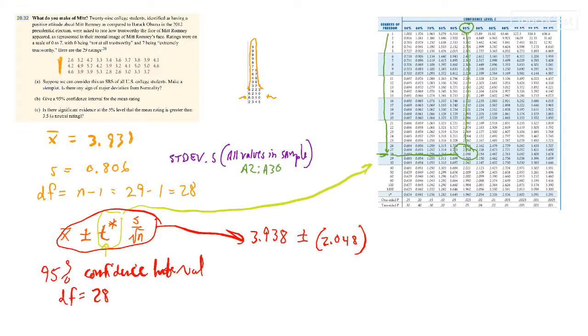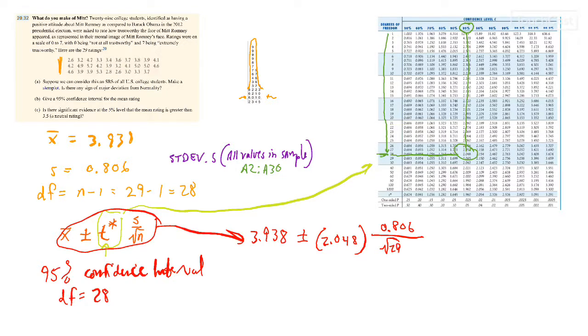And we know the standard deviation is 0.806. We could have done that the long way as well, but it's much easier to do it in software or on your calculator. And now we divide that by the square root of 29, which is our sample size.